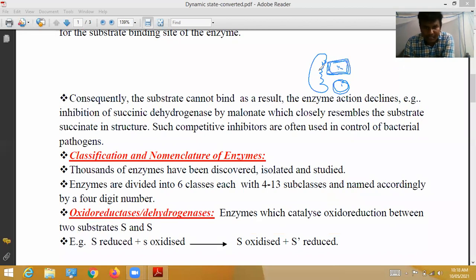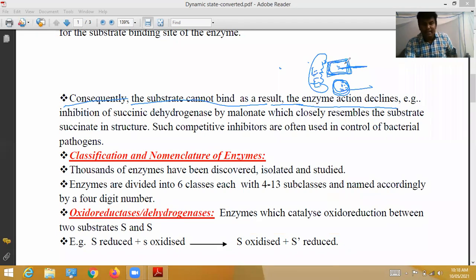This inhibitor binds with the enzyme. The substrate cannot bind with the enzyme. Consequently, the substrate cannot bind, and as a result, the enzyme action declines. If the chemical binds, enzyme activity is decreased. If the substrate binds, both will react. But this inhibitor stops the substrate from binding with the enzyme.